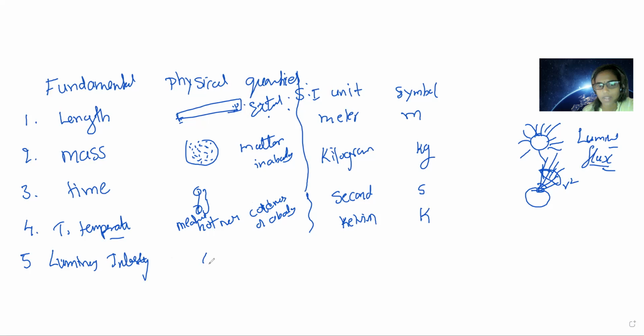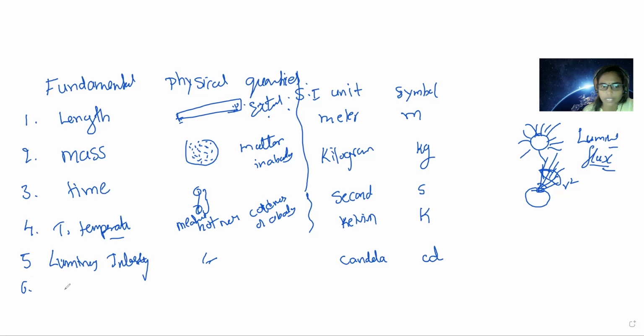Luminous flux per unit area is what we call luminous intensity. That means the amount of light energy coming out from any luminous body. Luminous means it emits light on its own, and that is what we call a luminous body. The amount of light energy coming out from a luminous body is called luminous intensity. The unit will be candela, and we write the symbol as small letters cd.